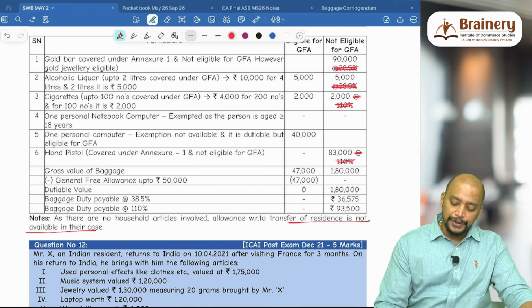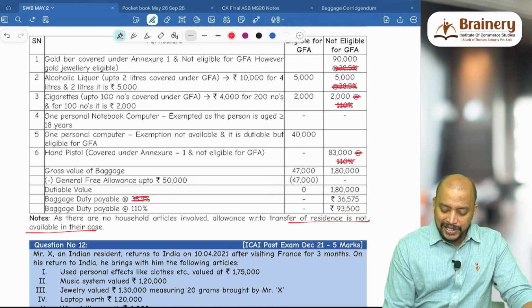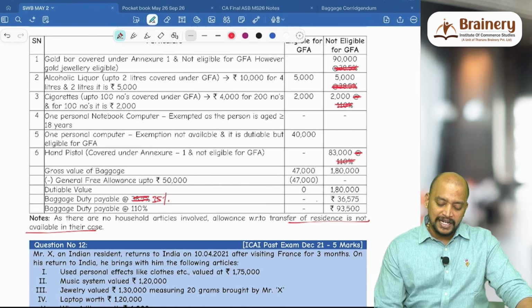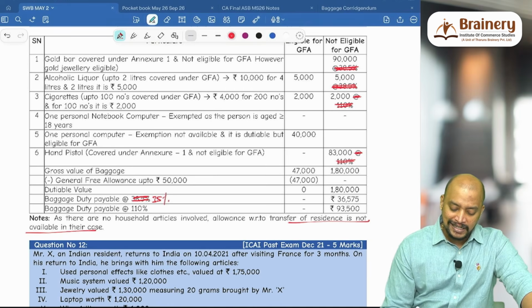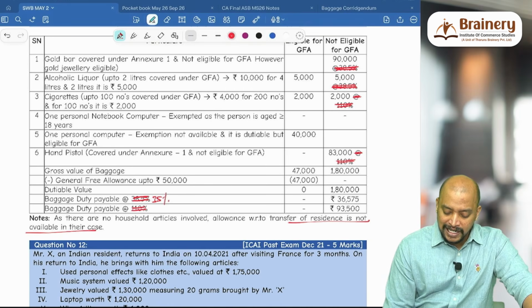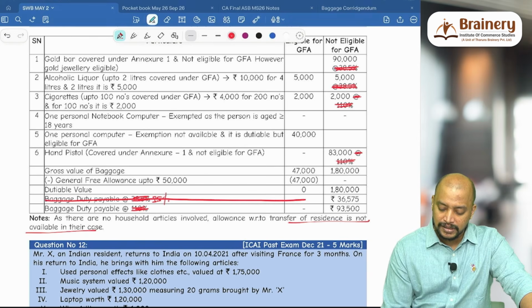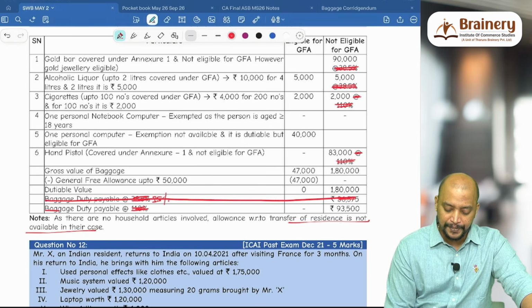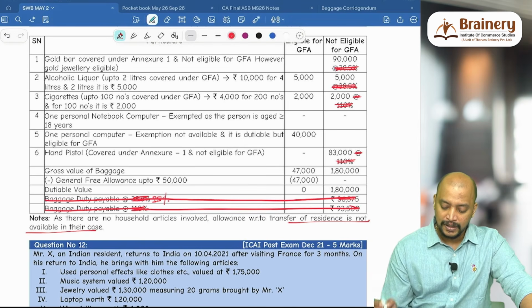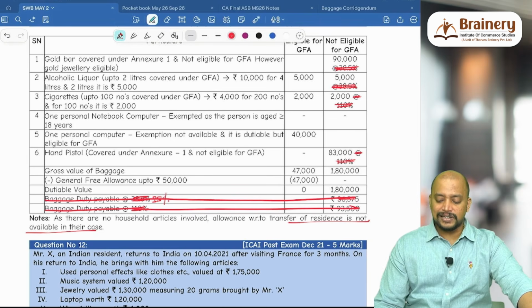So dutiable value 0, baggage at 35% will be nil. We don't have any baggage at 35% and baggage duty payable at 70%. So all this is not required. This discussion is not required. Okay, this discussion is not required.